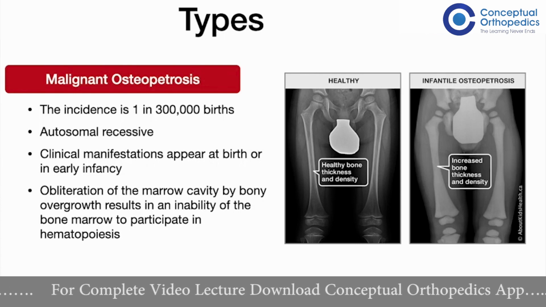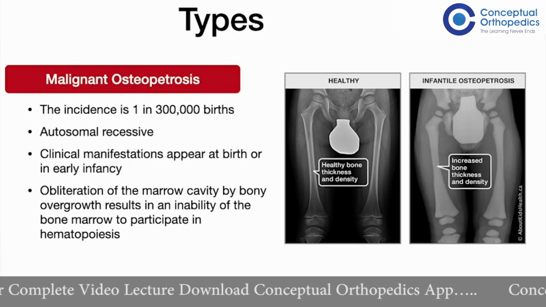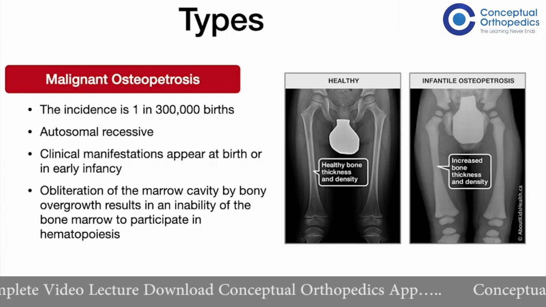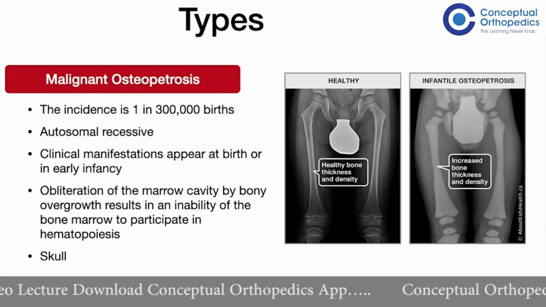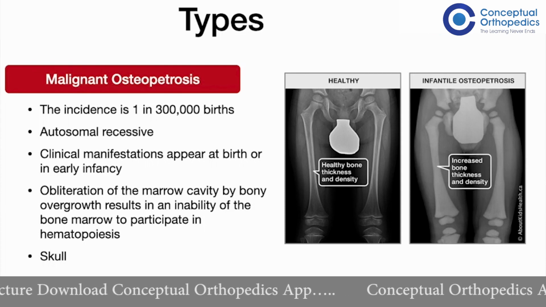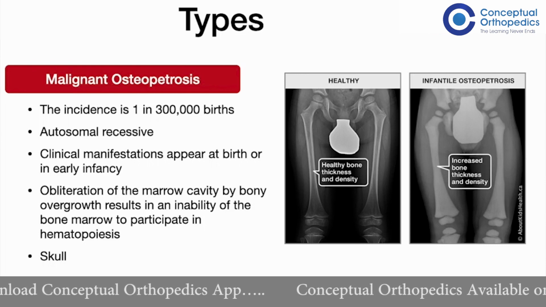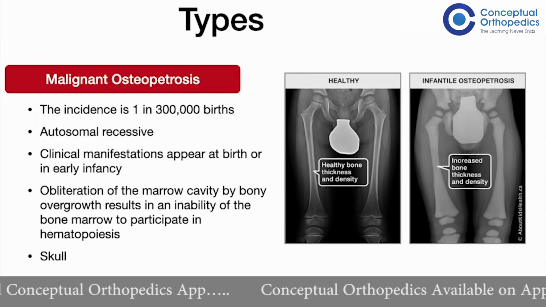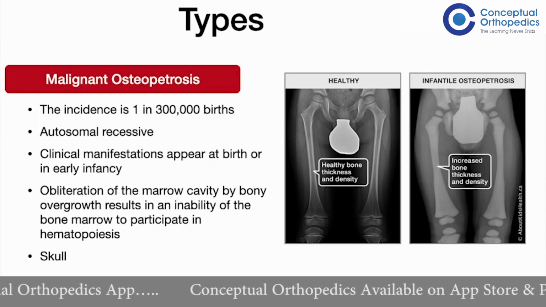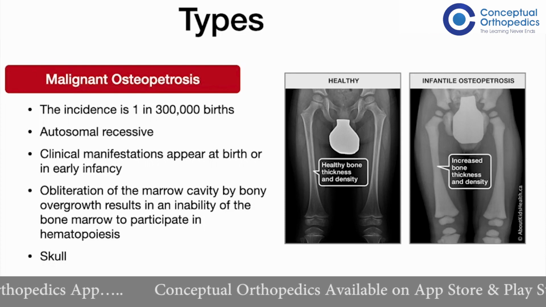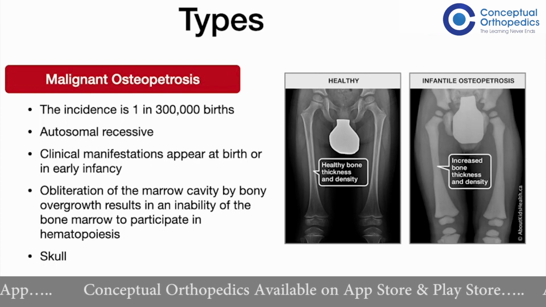Hepatosplenomegaly occurs in these patients because there are extramedullary sources of blood formation. Coming to the findings in the skull, these patients have a delayed dentition. They often have multiple caries in their teeth. The bony overgrowth of the cranial foramina causes the cranial nerves to be compressed within the bones of the skull, which can lead to blindness and deafness, because the optic nerve as well as the auditory nerve can get compressed